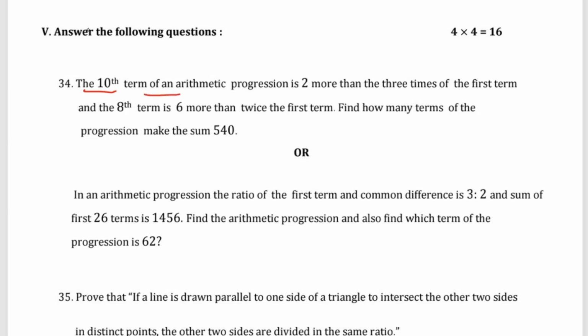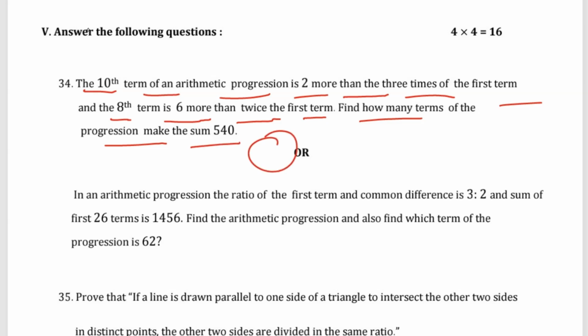The 10th term of an arithmetic progression is 2 more than that of the third term, and the eighth term is 6 more than twice the first term. How many terms of the progression make the sum 540? Now option R. In an arithmetic progression, the ratio of the first term and the common difference is 3 is to 2. The sum of the first 26 terms is 1456. Find the arithmetic progression and find which term of the progression is 62.